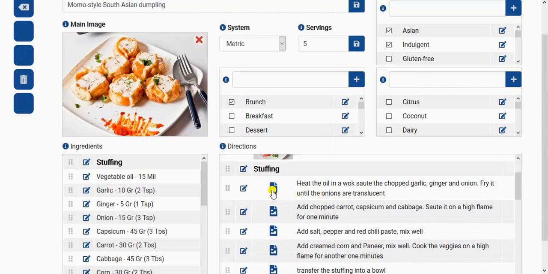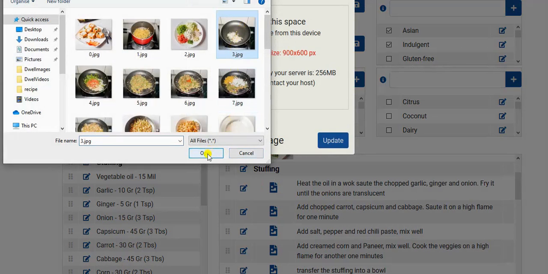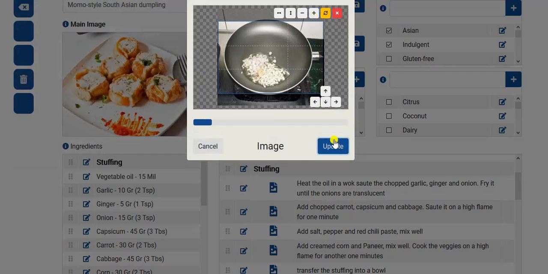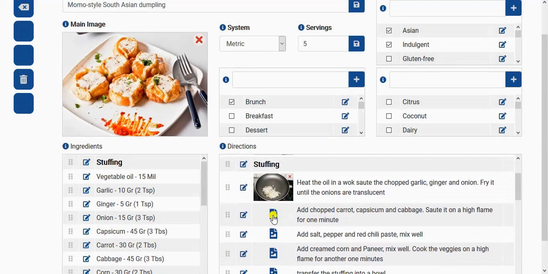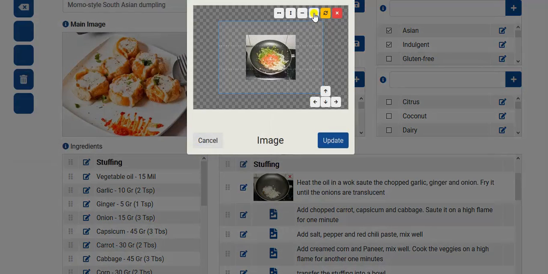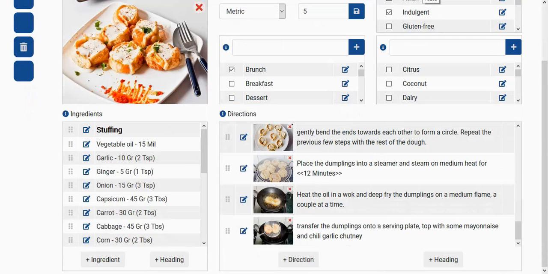For each step you have an option of setting an image, which normally would probably not be necessary, but for this recipe we do have images and we'll put them in. Now, for experienced cooks, this sort of image for every step is not necessary at all. However, for novices it's very helpful, and we recommend that all recipes that will later on be published onto the recipe marketplace have an image corresponding to each step. And now we have completed this recipe, at least the ingredients and the directions parts of it.